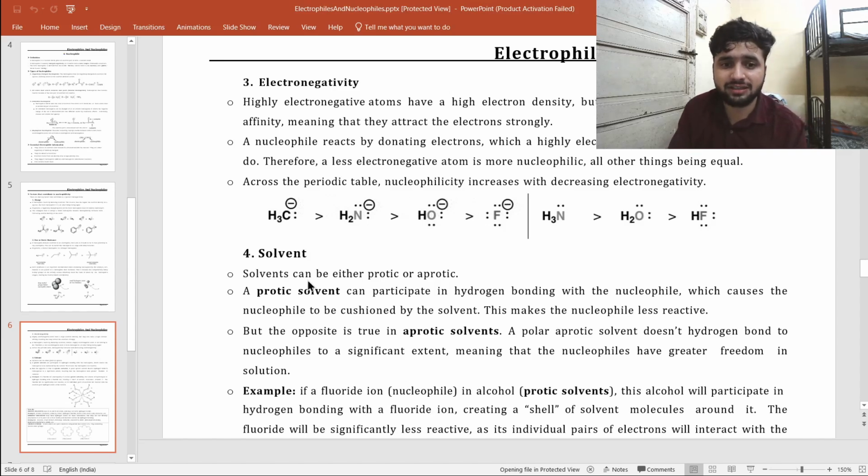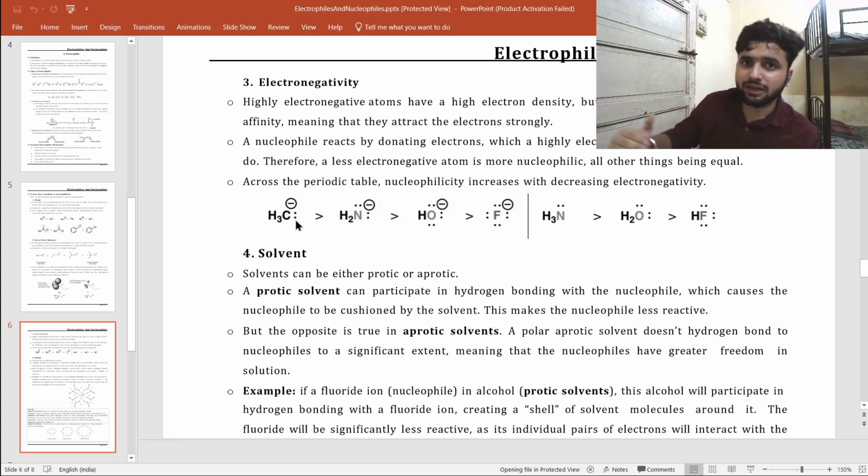Say I make the conjugate base of methane, so it is CH3 minus. If I make the conjugate base of ammonia, that is amide, then hydroxide, then fluoride. Carbon has the least electronegativity, so electrons are less tightly held by the nucleus and it can easily donate them. So along the period the nucleophilicity decreases, because the electronegativity of the element increases.